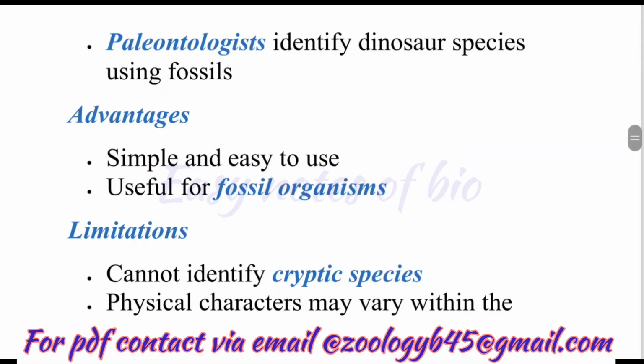What are its advantages? Simple and easy to use, useful for fossil organisms. Limitations: cannot identify cryptic species like sibling species. Some organisms may have similar structure, similar color, similar shape, but they cannot interbreed among themselves. So they are from different species. But this morphological species concept cannot identify those species.